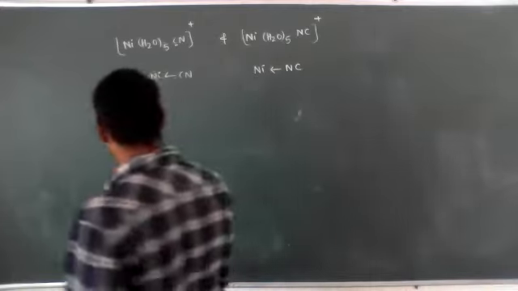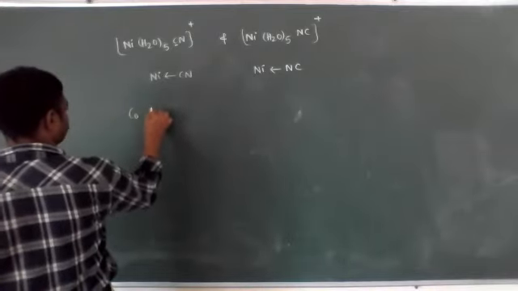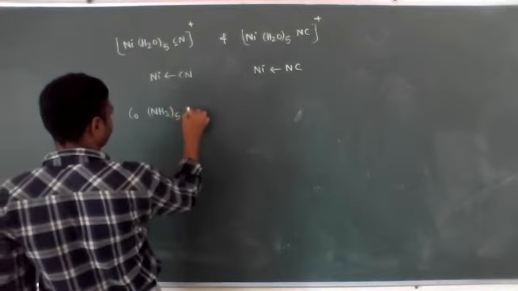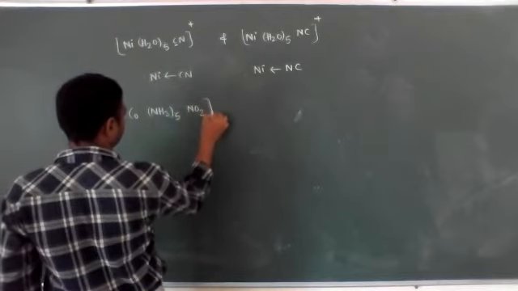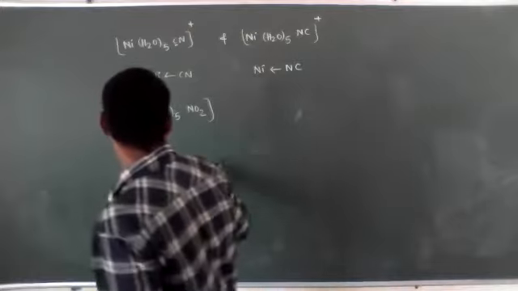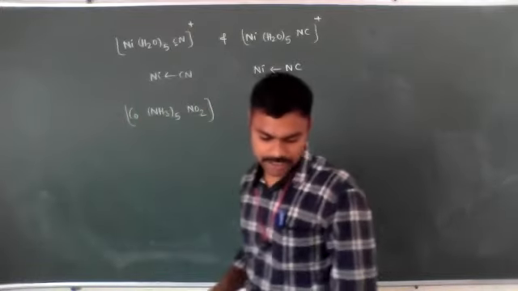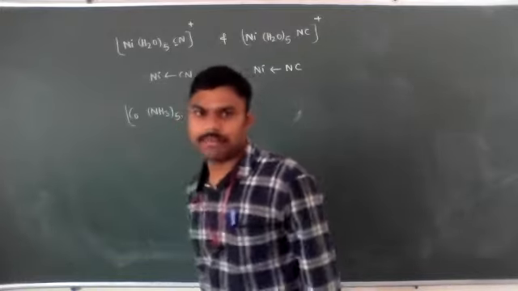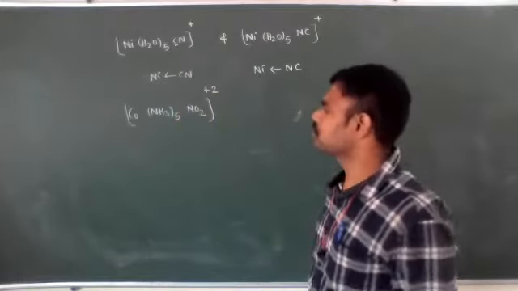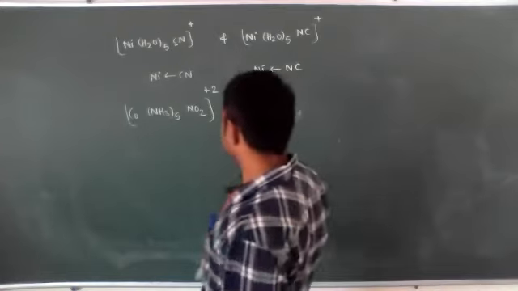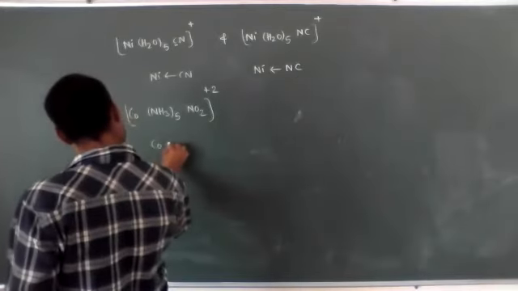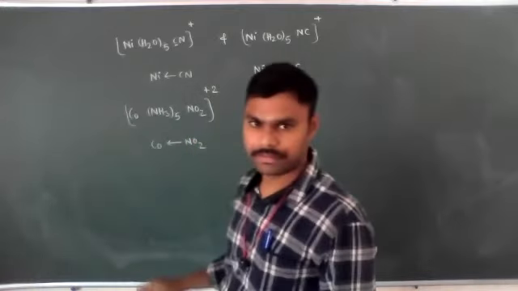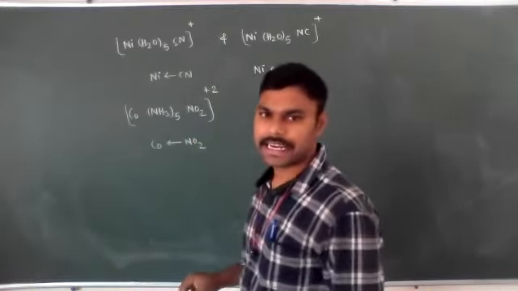One more example: [Co(NH3)5NO2]2+. Cobalt is generally present in either the +2 or +3 oxidation state, that's why I use +2 here, a positive complex. Here nitrogen is the donor or bonded atom, because NO2 is an ambidentate ligand.